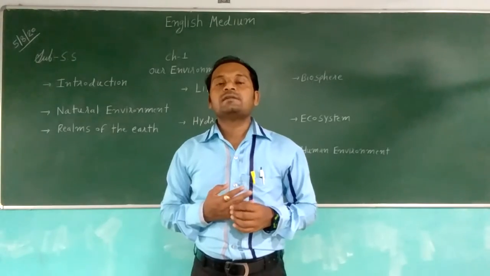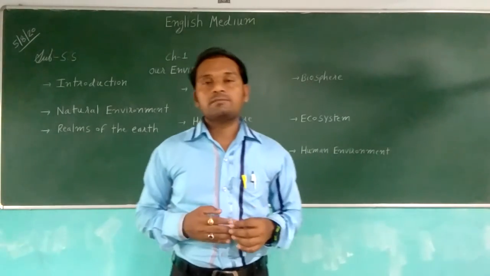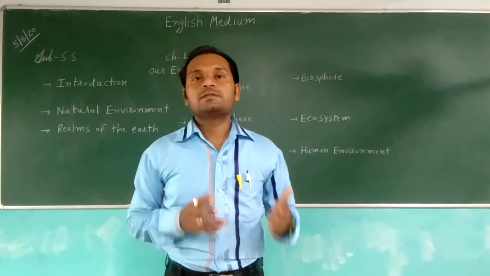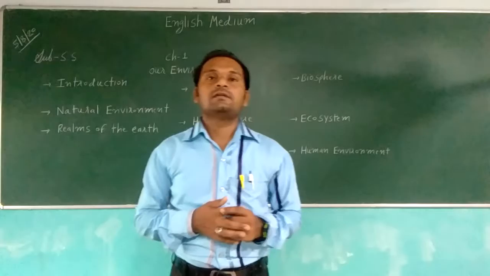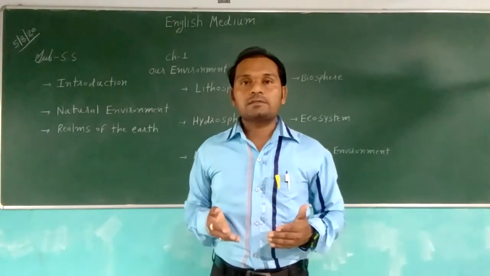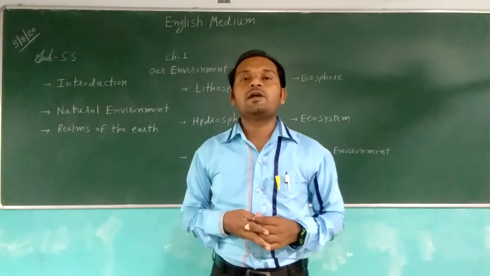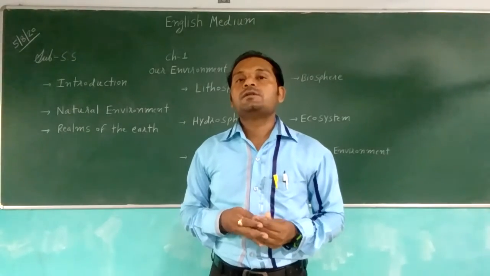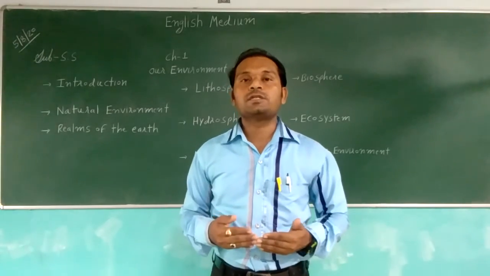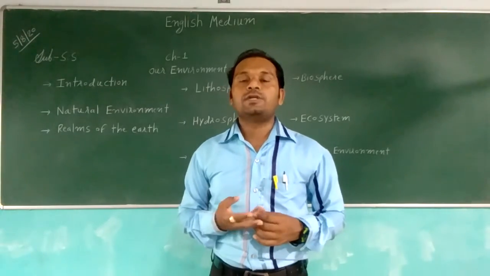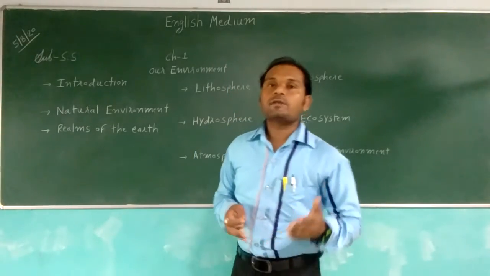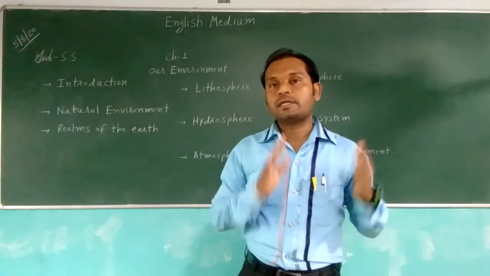Some gases in the atmosphere are protecting us. They are saving us from the harmful ultraviolet rays of the sun. Suppose the ozone layer: ozone gas is present in the air. It protects us from the harmful ultraviolet rays of the sun. So this gas reduces the heat of the sun, and whenever the sun's heat comes to us, it is reduced. So it helps us human beings reduce the heat, and it protects us from the ultraviolet rays of the sun.